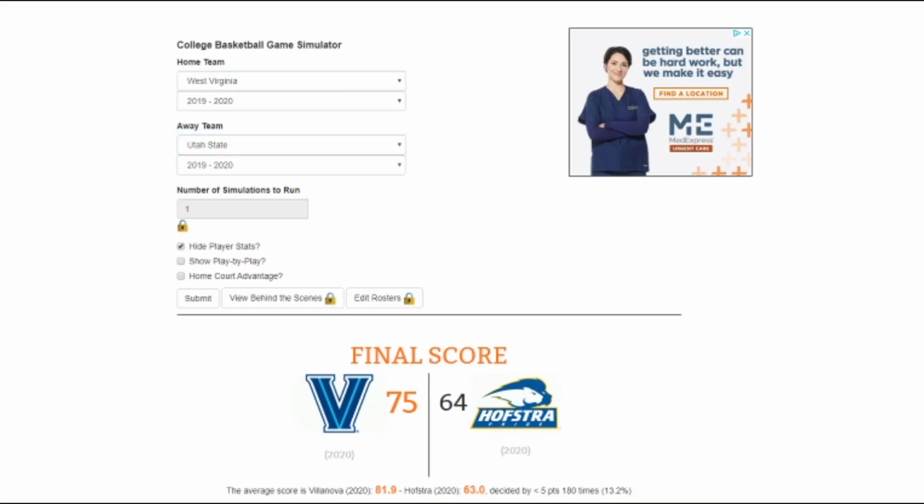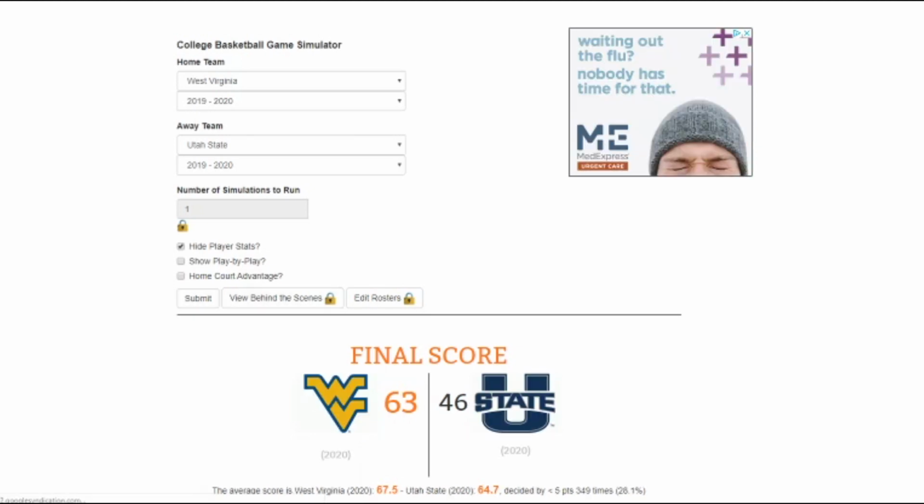So in our next matchup, we have a 7-10 game, West Virginia versus Utah State. West Virginia, defensively, they're well-rounded. I don't think they can do enough on offense to get past Utah State. Utah State, they did win the Mountain West tournament over San Diego State, and they competed with them in their other games throughout the year. So I'm going to go Utah State in this matchup.